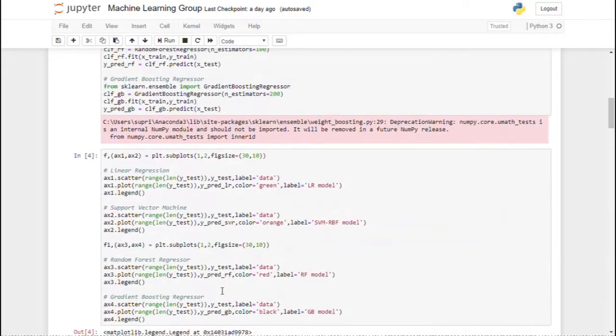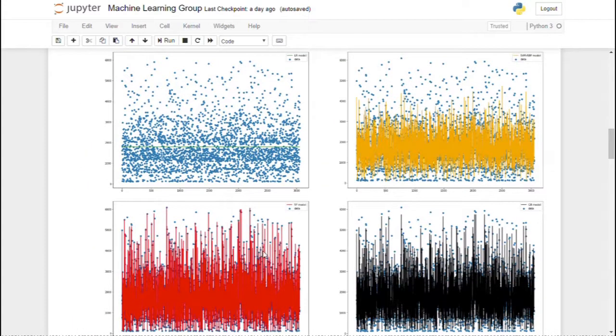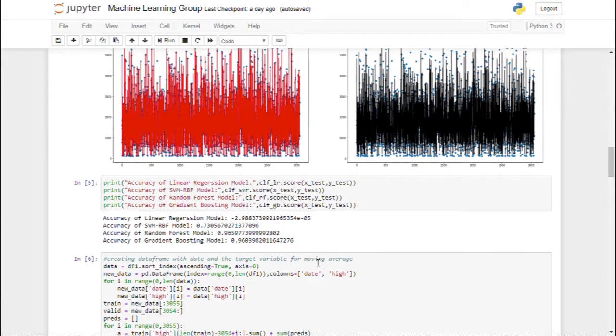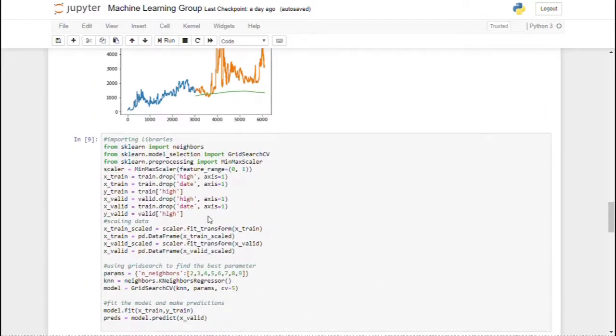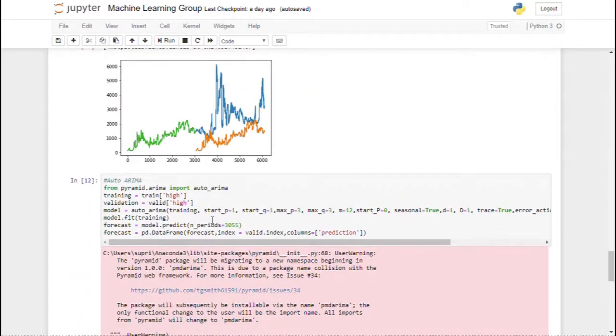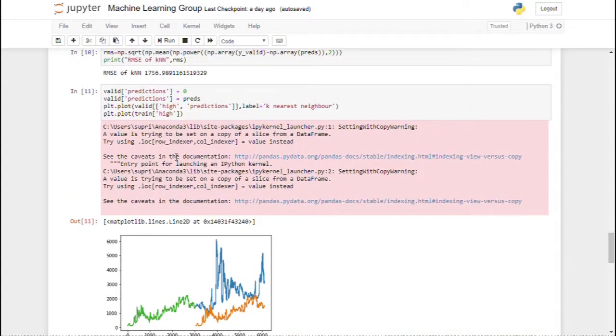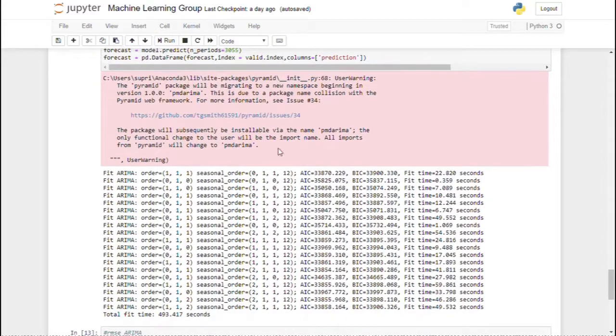Using the subplot feature, we have tried to visualize them. Their accuracy is also printed. From here, it can be seen that random forest model is the best performing one, followed by gradient booster. Other algorithms like moving average, KNN and auto ARIMA are also performed, and from all the above it can be seen that their RMSE values are very high and their prediction is very poor. So we have used neural networks.